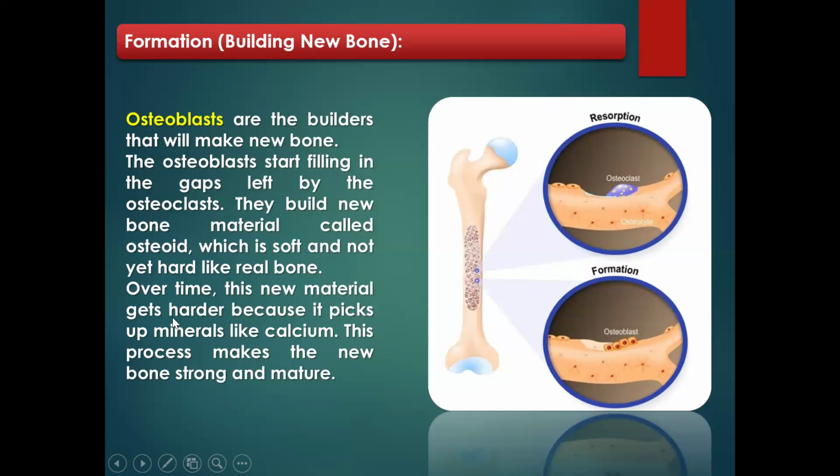But over time, these new bones get harder because they are mineralized with calcium and phosphates. As such, this makes them strong and mature. When the calcium and phosphate are added to the bone matrix of the osteoids, they become strong and mature. That is why patients who undergo bone surgery are given a certain time before they can start using their leg to touch the ground gradually.